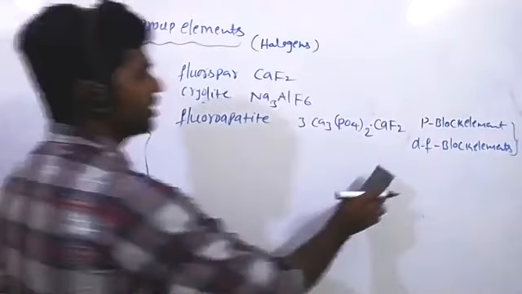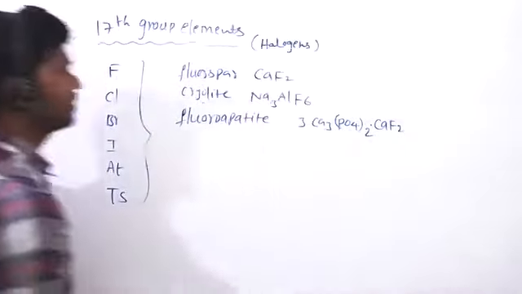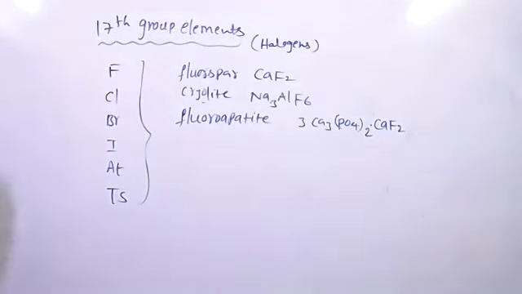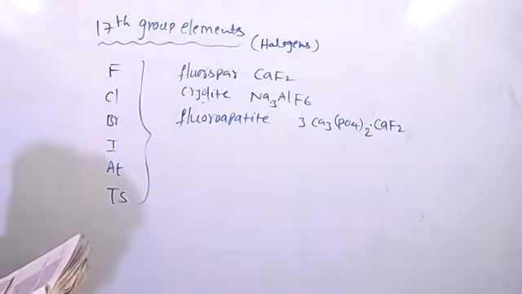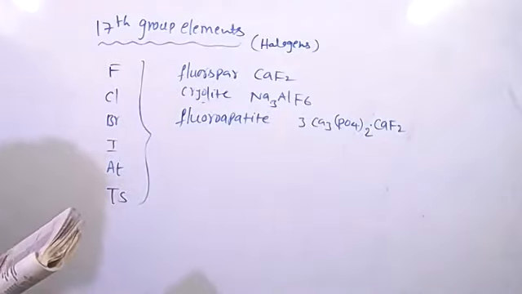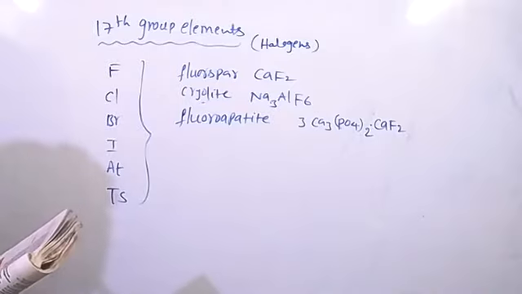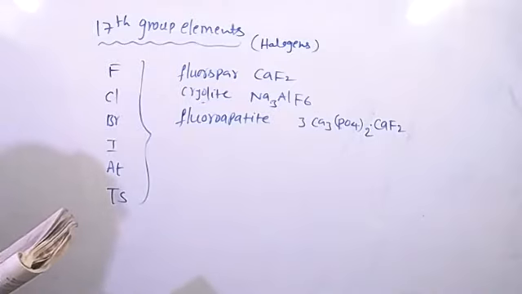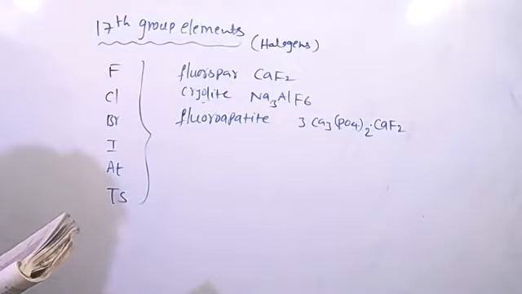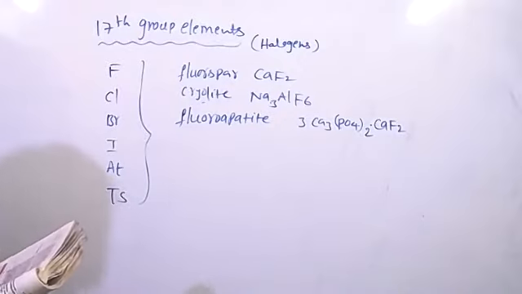Note down my notes, this is important. Competitive level exams ask these formulas. And small quantities are present in soil, river water, plants, and bones and teeth of animals. That is the fluorine occurrence.